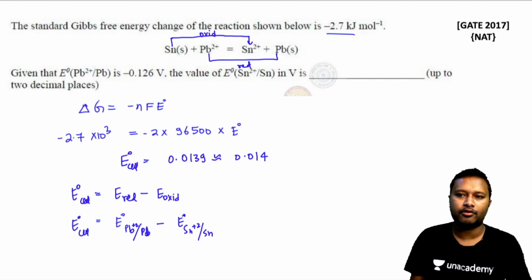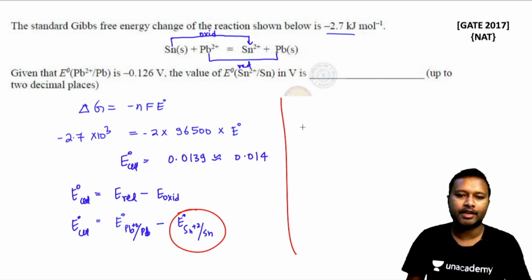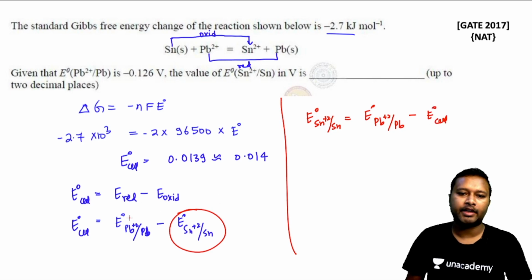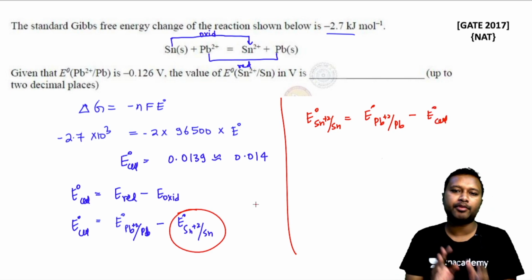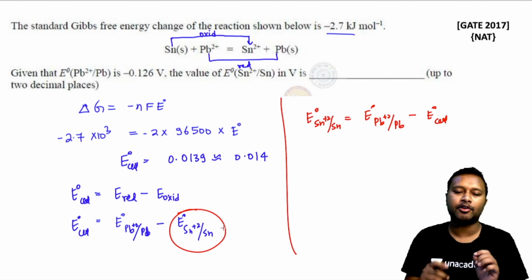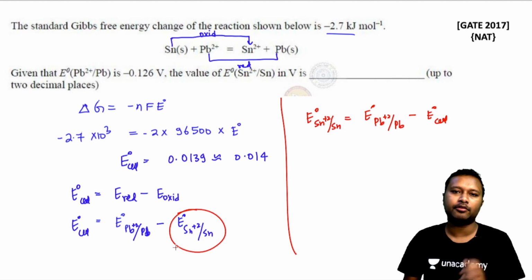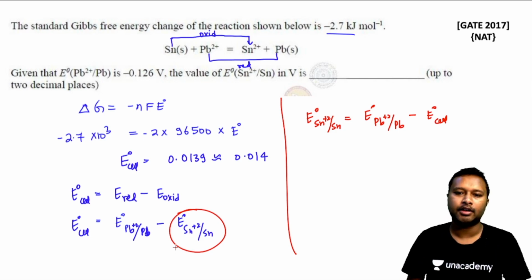So you need to calculate this particular part, right? This is what you have to calculate. So this can be easily done as E naught of Sn2+ to Sn will be equal to E naught of Pb2+ to Pb minus E naught of the cell. Remember that in this equation, whether the oxidation is happening or reduction, we always put the reduction half cell. So that's why Sn2+ to Sn and Pb2+ to Pb, both of them are undergoing reduction. Put the values.